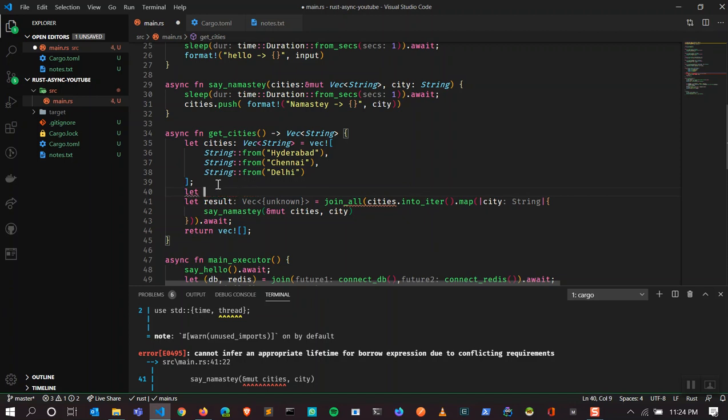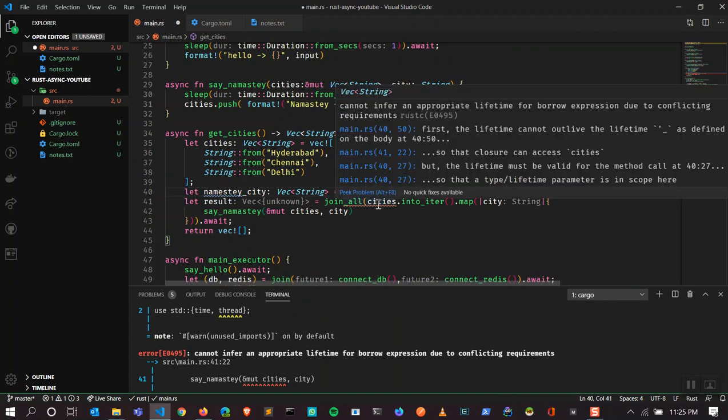So let's say namaste city, and what I'm going to do, it should be of type vector string, this one.